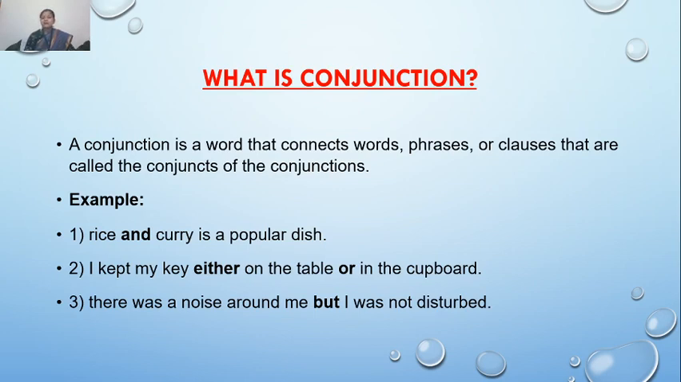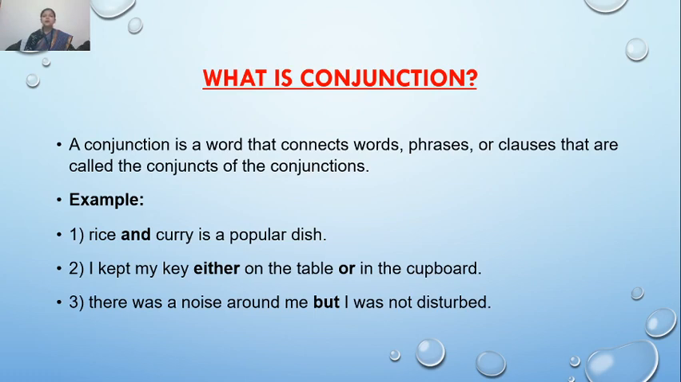In the second sentence, I kept my key either on the table or in the cupboard. On the table is my first phrase and in the cupboard is my second phrase, and both the phrases have been joined with the help of a pair conjunction, that is either or. Now in the third sentence, children, you can see that two clauses have been joined with the help of the conjunction but. There was a noise around me, but I was not disturbed.